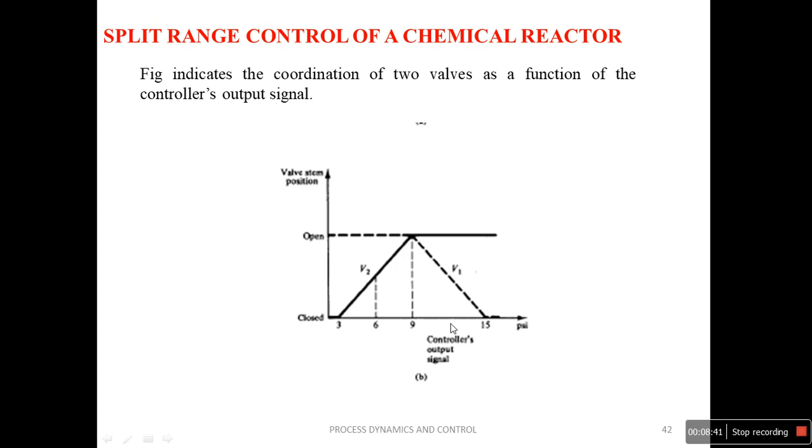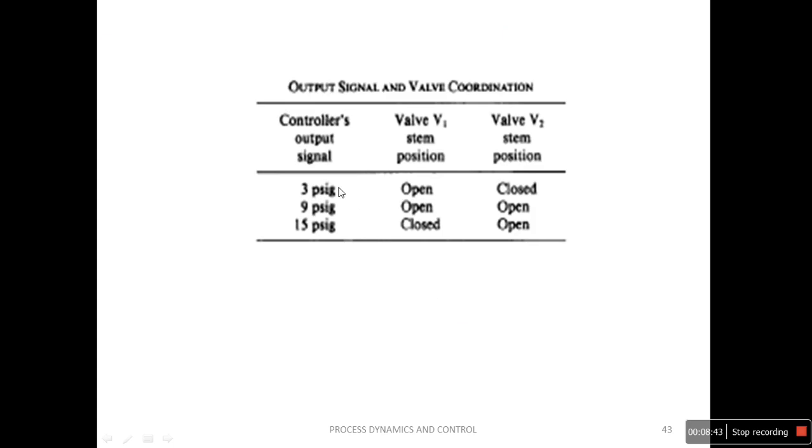So just a small table is explained here. As the control output signal is 3 psi, valve V1 is open and V2 is closed. Whereas if it is 9, both are partially open, and if it is 15 psig, valve V1 is completely closed and valve V2 starts opening, that is, partly open.